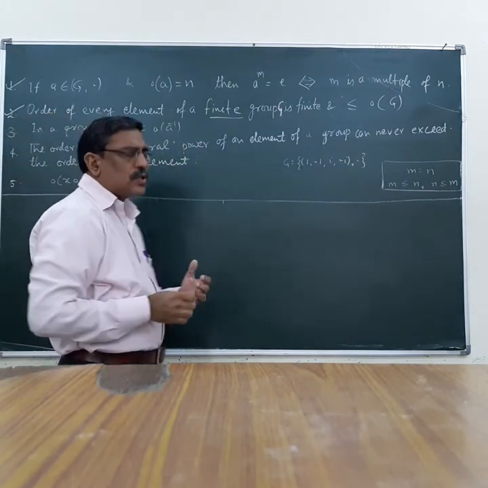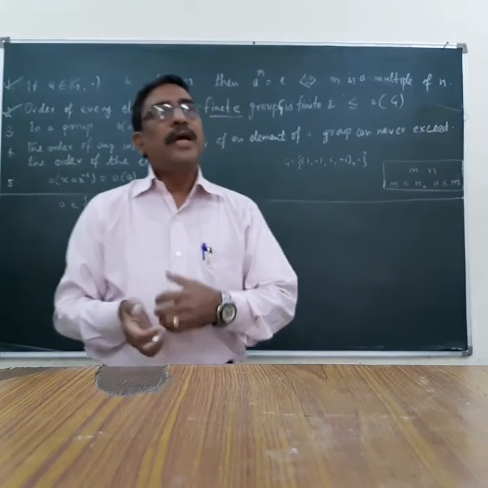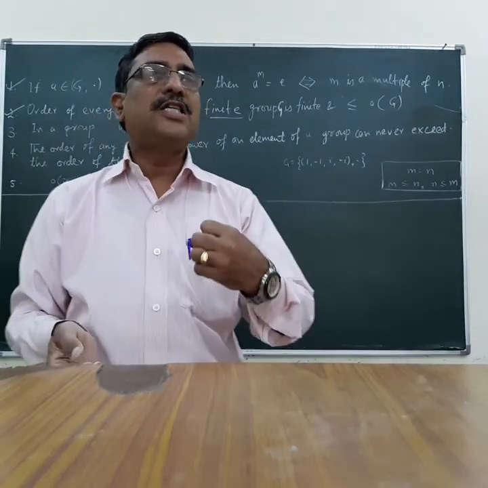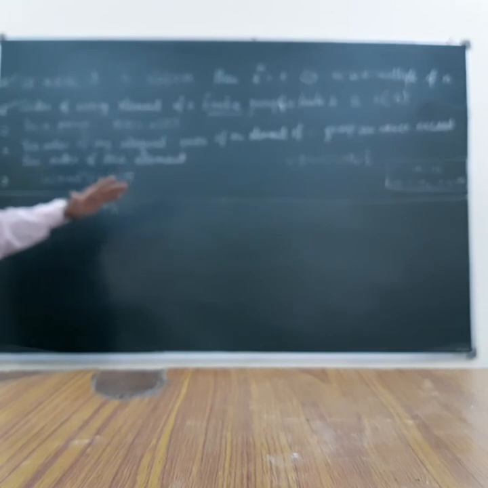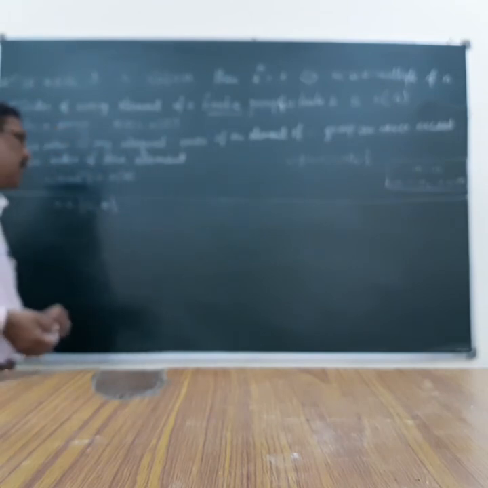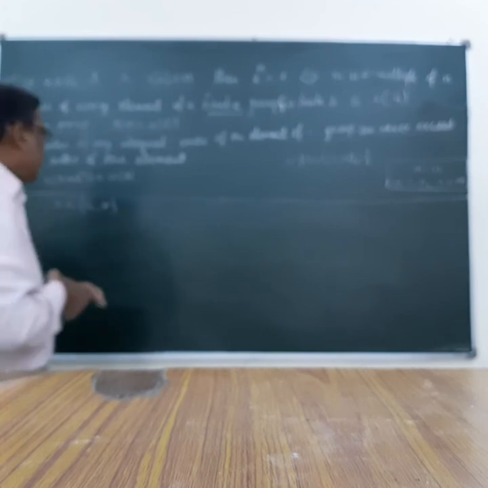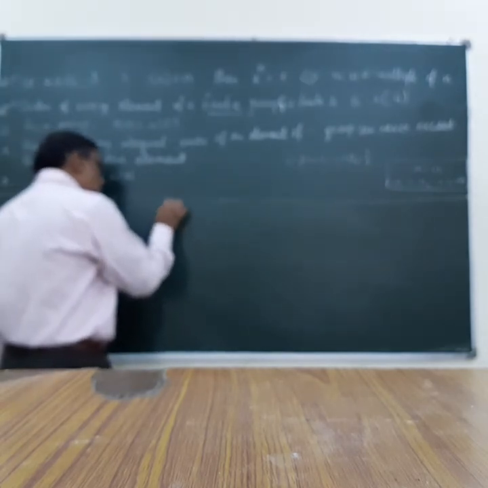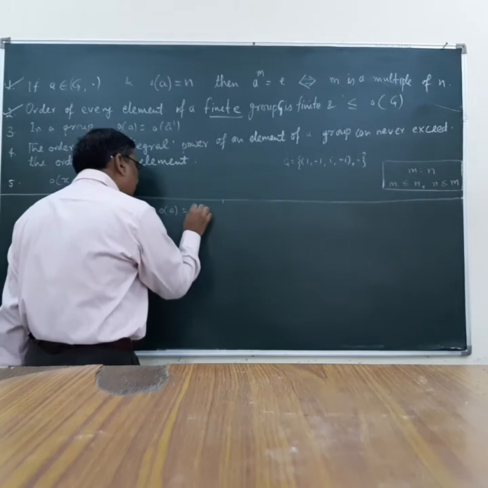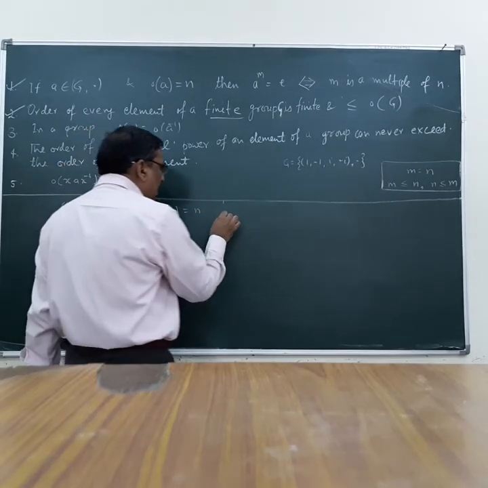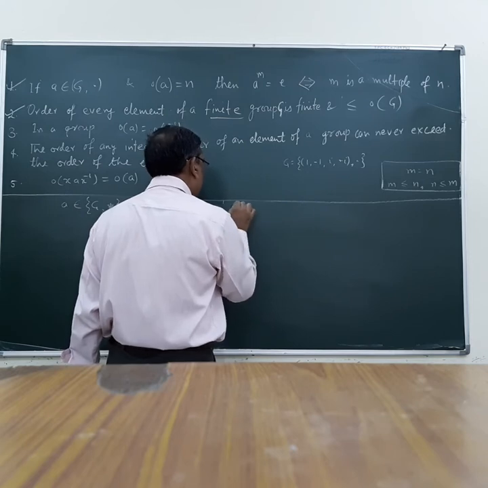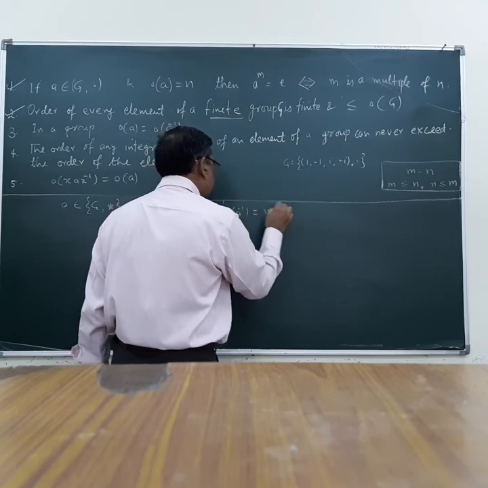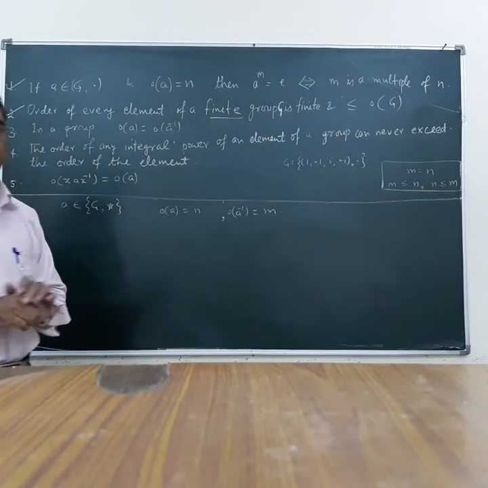Let us suppose for a moment that the order of A is finite. G may be finite or infinite. Let us consider the case of finite. When G is finite, let us suppose the order of A is equal to N and the order of A inverse is M. These two are different.